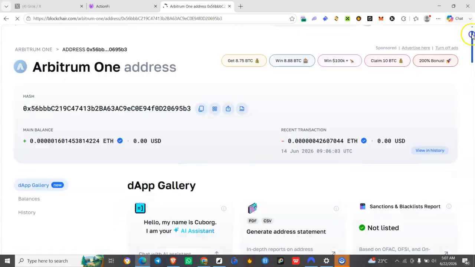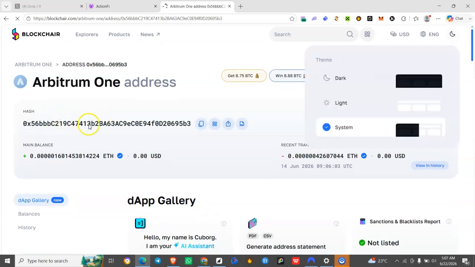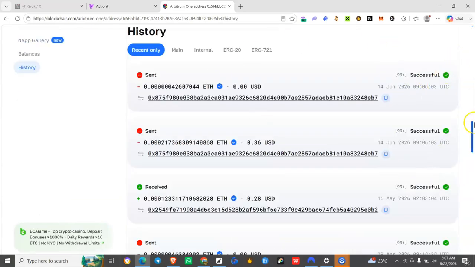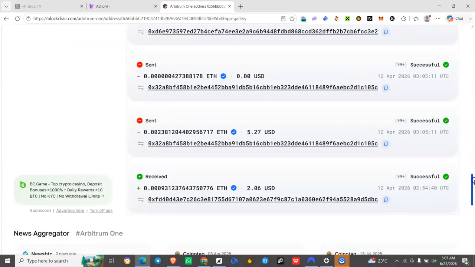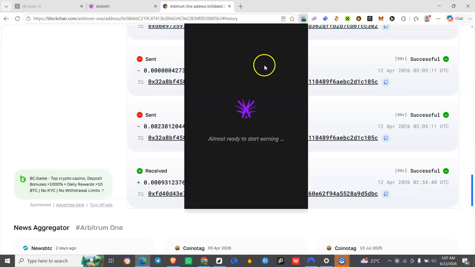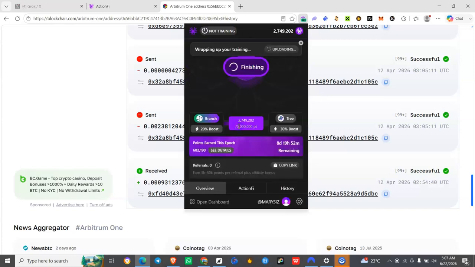So once I click here, these are all the available information. I can just click on history, just to see some of the transactions being done here. So that is it. I'll finish this task. It's very simple. It's not something very stressful.